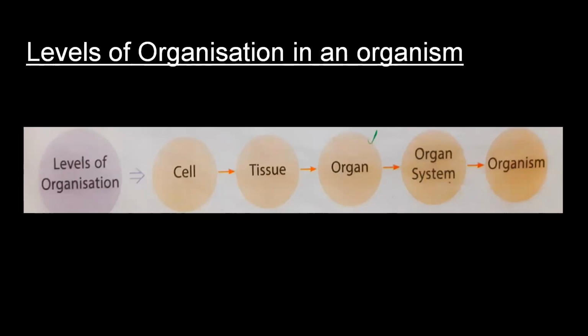And so many different types of organ systems form the organism. That means in an organism, different organ systems like digestive system, respiratory system, circulatory system, excretory system, skeletal system, muscular system, nervous, reproductive, endocrine, and integumentary system are present.